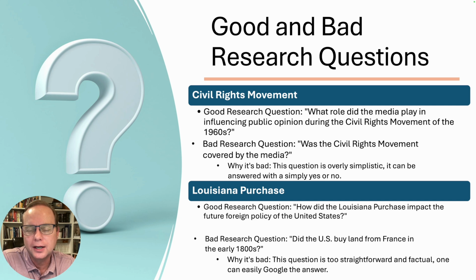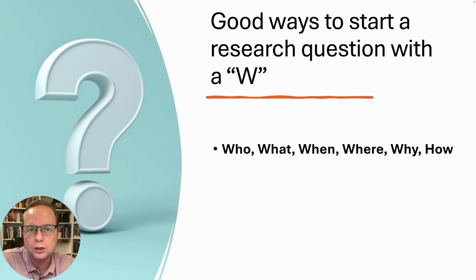Now, a hint as well is if we can start our research questions with one of these. Who, what, when, where, why, and how. One of these questions with a W, right? They all start with a W except for how. Of course, that ends with a W. So one of these research questions with a W, if we can use one of these, it's a great way to include these in our research questions.